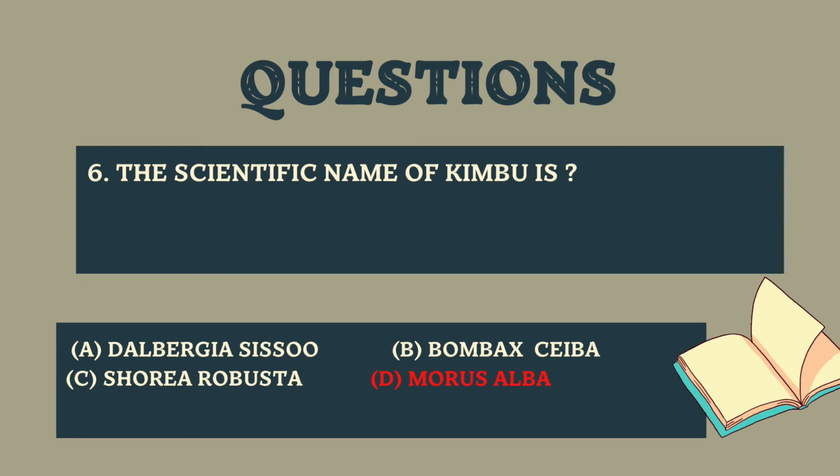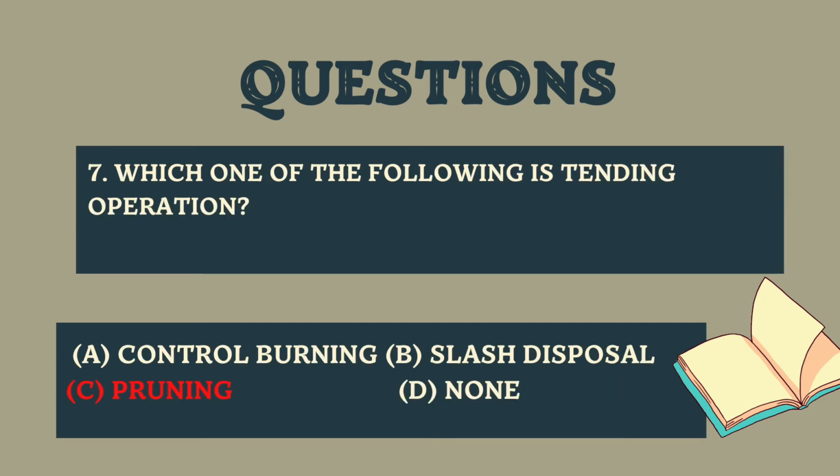And here the sixth question is the scientific name of Kimbu is, and here the options are Dalbergia sissoo, Bombax ceiba, Shorea robusta, Morus alba. And here the right answer is Morus alba. Dalbergia is of Sisau, Bombax ceiba is of Simal or cotton tree, and Shorea robusta is of Sal. Bombax ceiba is also known as cotton tree.